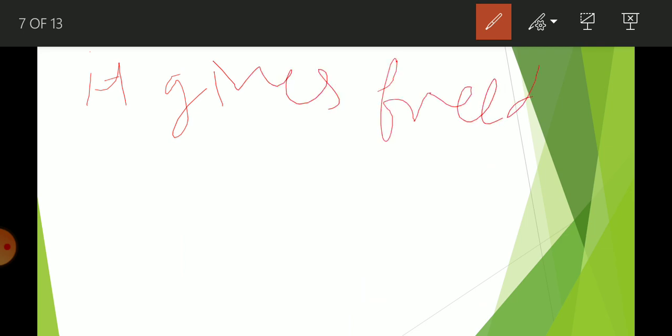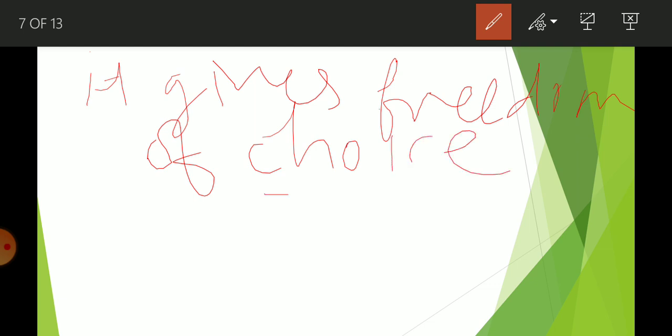The next benefit we get from this function is that it gives freedom of choice.